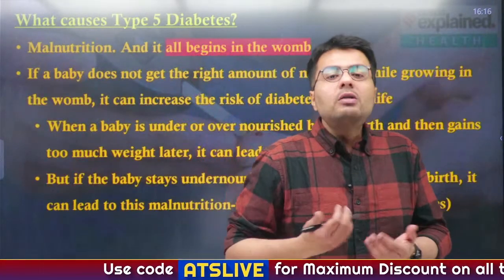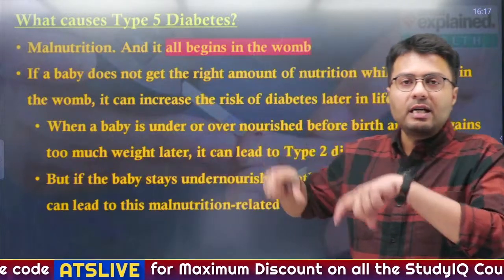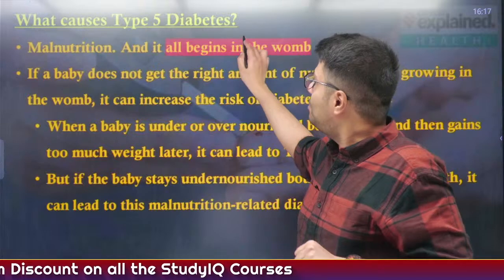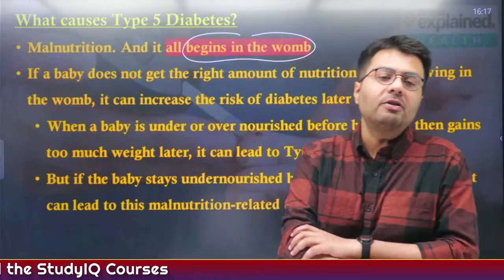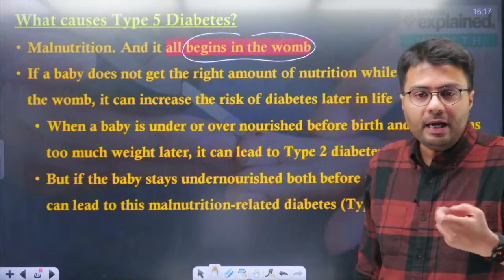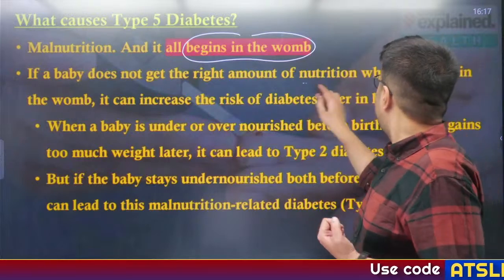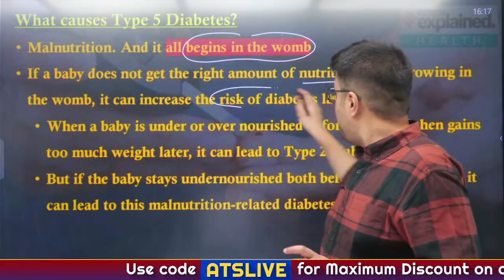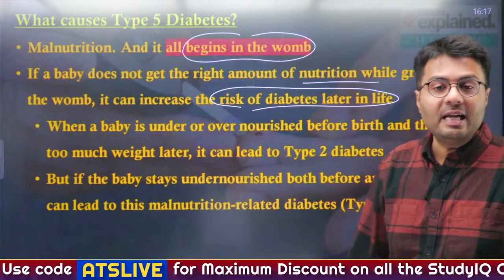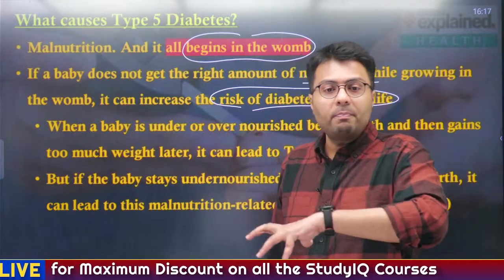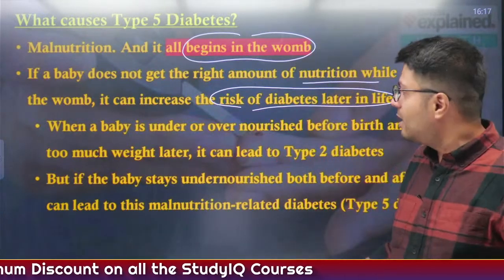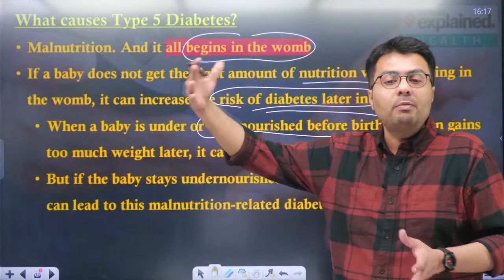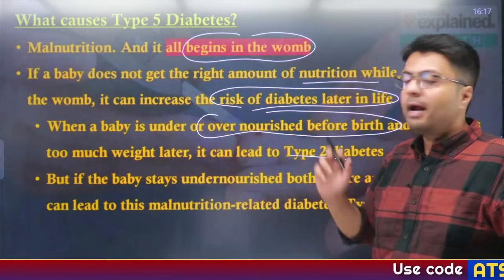Now, what causes type 5 diabetes? First, this article highlights that malnutrition causes type 5 diabetes, and this begins at the time when the fetus is in the womb. Now, if the baby does not get the right amount of nutrition while growing in the womb, it can increase the risk of him or her having diabetes later in life. And when a baby is born underweight and gets overnourished over a period of time and gains weight much later, it can lead to type 2 diabetes.